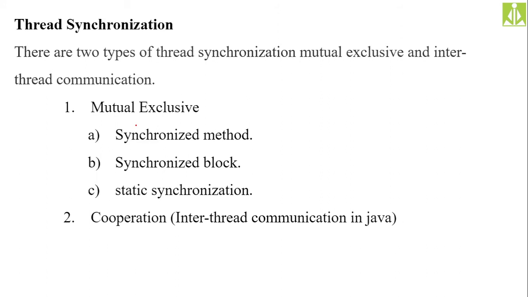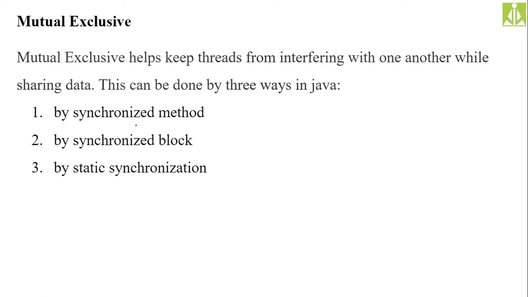One by one we need to discuss all these things so that we can move ahead and see what further concepts we have. The first one is the mutual exclusion type of synchronization, which is further divided into synchronized method, synchronized block, and static synchronization.